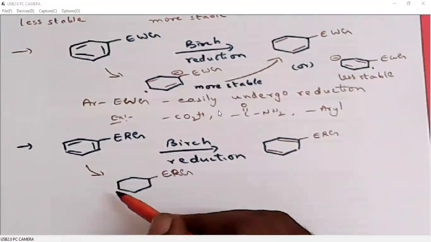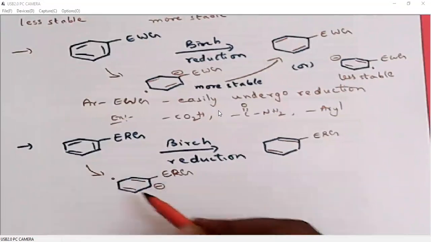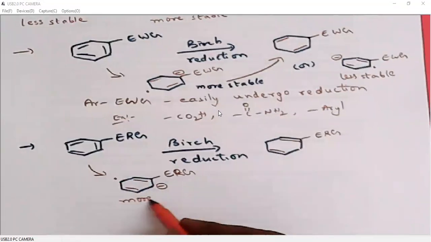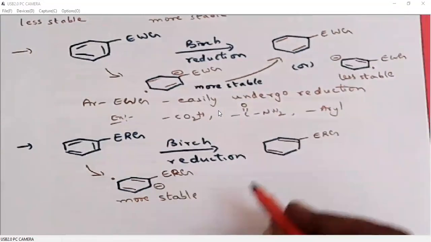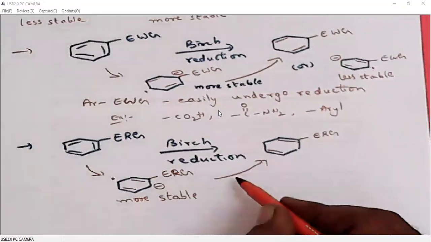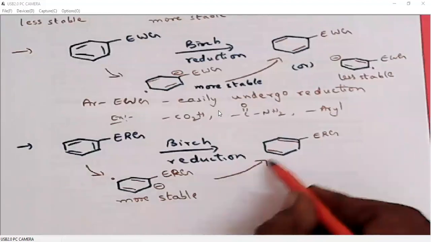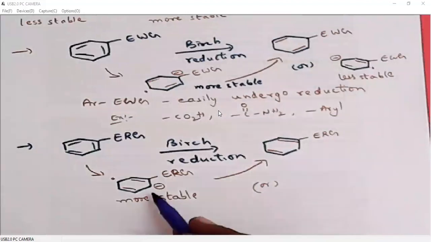When the radical anion is like this, it is more stable, so that when we add the additional co-solvent alcohol, it will be converted to like this. I will also give another resonance contributor for this.